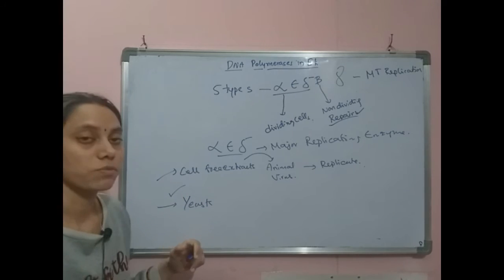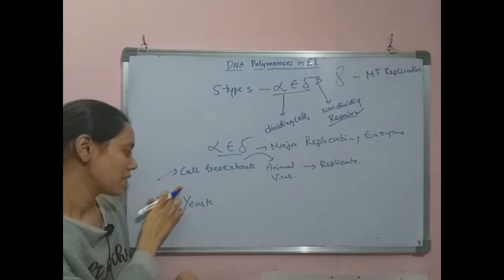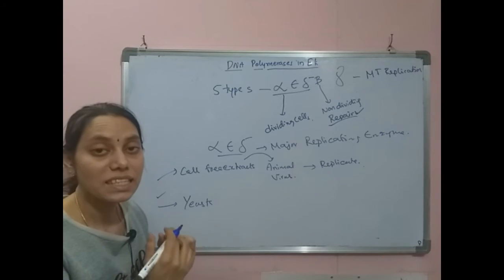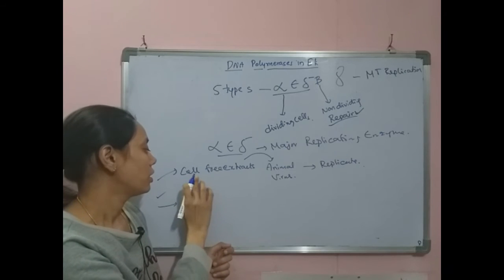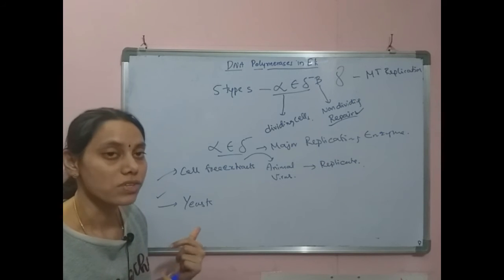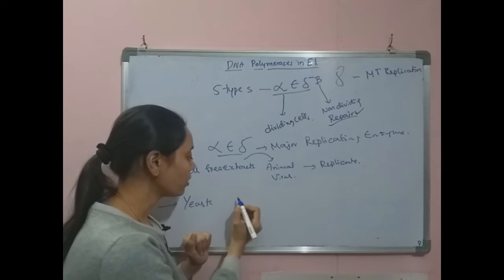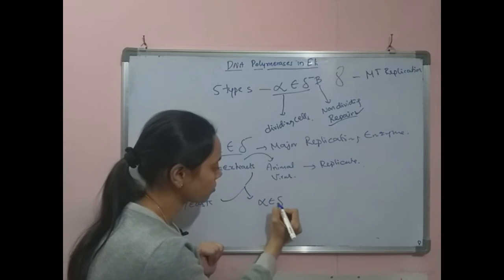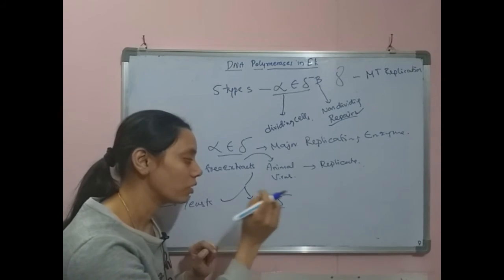So these two kinds of experiments were carried out: yeast genetics to understand the replication of the yeast DNAs using the different enzymes present in it, and also studies of cell-free extracts on the animal viruses, which helped to understand the functions of different enzymes. In yeast and animal viruses, all three replicative enzymes are present: alpha, epsilon and delta.